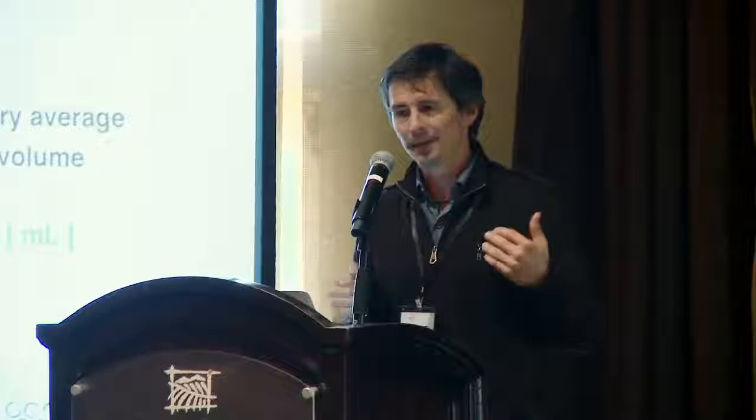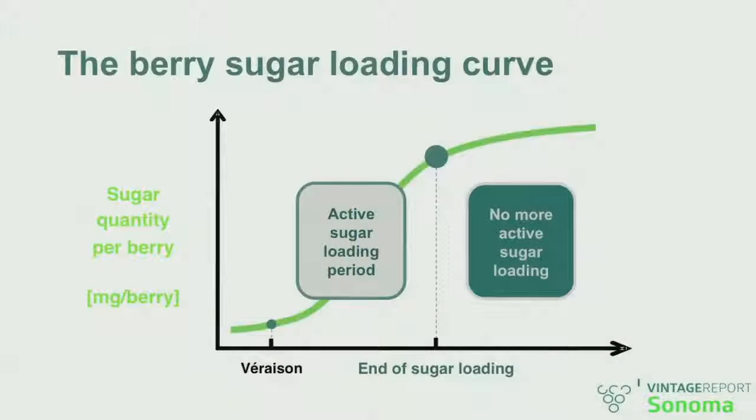So from there, I'm hinting at the fact that there is a physiological threshold to the maximum amount of sugar a berry can take. And how we can characterize the trajectory up until that point is reached is precisely what the concept of sugar loading is trying to uncover. If you plot on the y-axis, days in, days out, how much sugar in grams per berry is being accumulated, so you remove fluctuations in the concentration that might be caused by berry water losses that have nothing to do with active loading of sugar, you actually see an S-shaped curve.